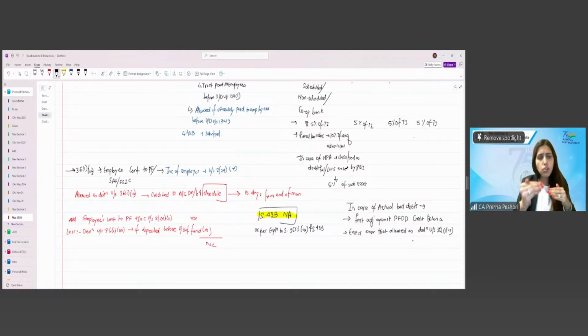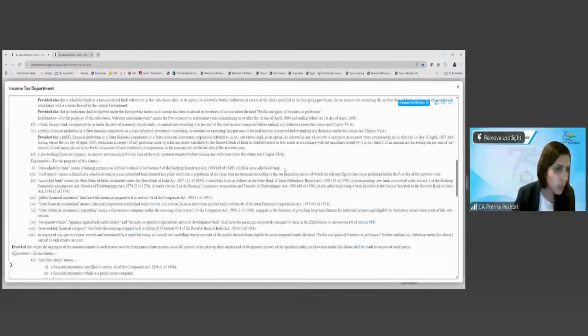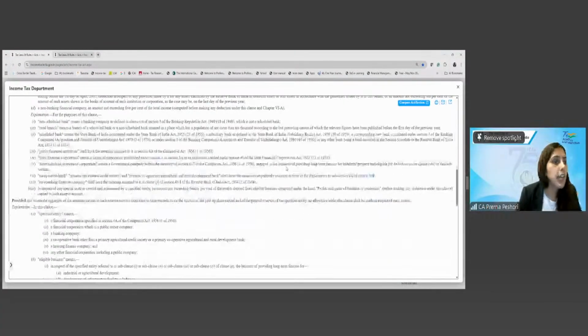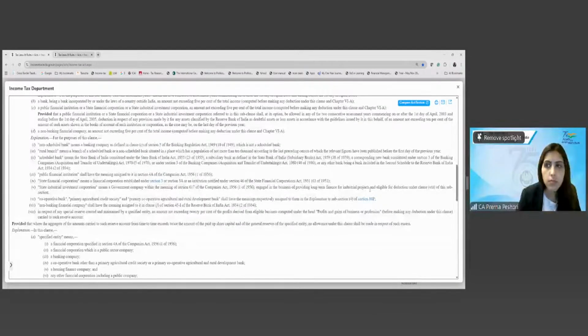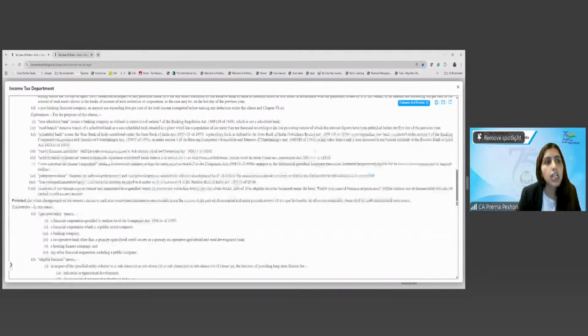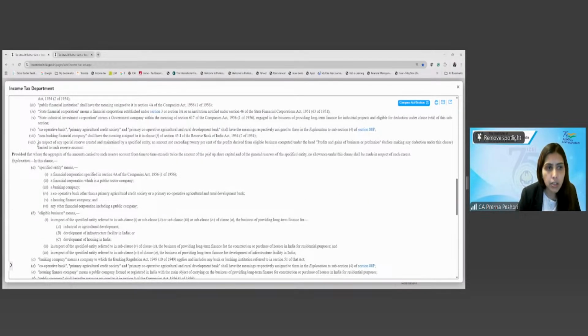Like first, because you have already claimed a deduction of 36(1)(7)(a), so first you will adjust against that because there is a credit balance of that and you have already claimed that as deduction, and any excess over and above bad debts which are actually happening, you will claim the deduction of that under 36(1)(7). Is this clear? Any questions, any doubt? Yes or no? Clear, ma'am. Fine. Okay.